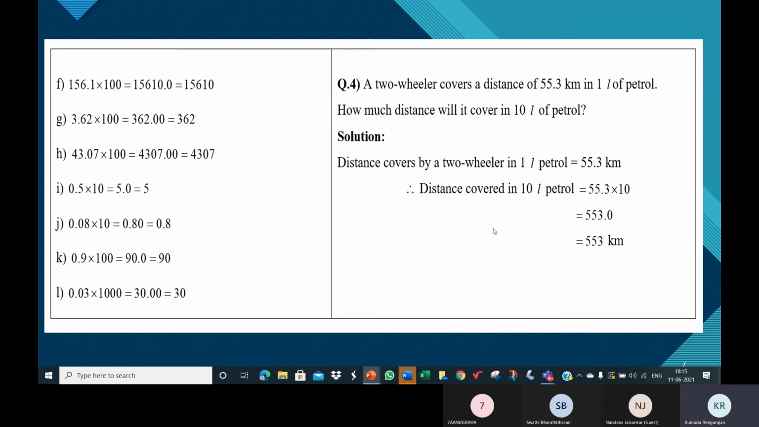And here you see a word problem based on that. So you understand the question. The distance covered by a two-wheeler in 1 liter of petrol is 55.3. So the distance covered in 10 liters, this is a typo error. The distance covered by a two-wheeler in 1 liter of petrol is 55.3, so 10 liters will be 55.3 into 10. So here you see how to multiply the decimal number with 10.